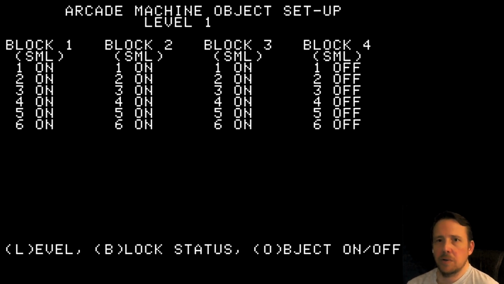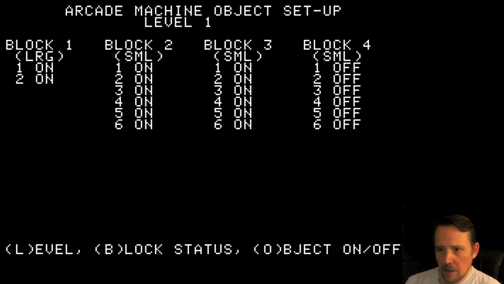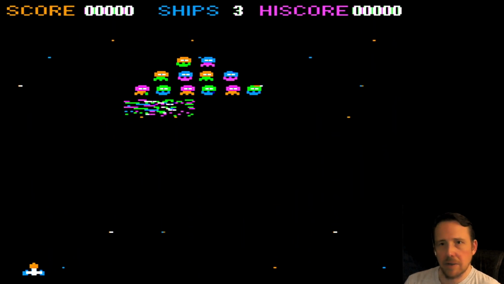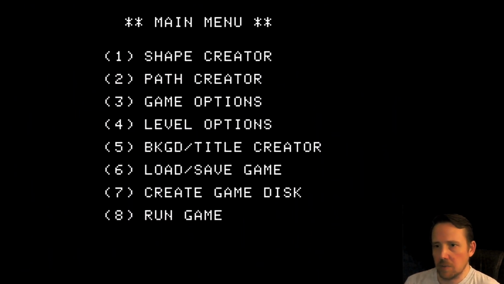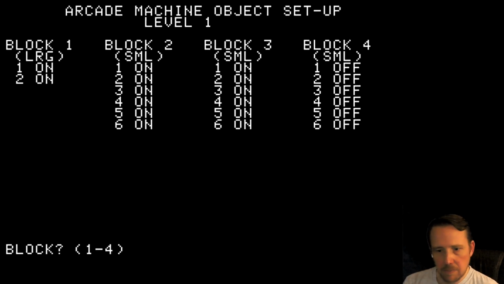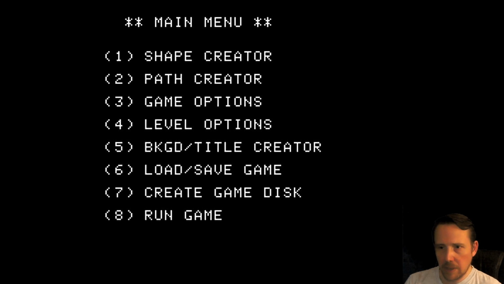You can do larger sprites than these default small sprites. But if you don't do that in the sprite editor first, let's turn it on and do it as a large sprite. Let's exit out of here. You just hit return to get back. Yeah, it's not looking good for that sprite, so you've got to make a corresponding large sprite. So I'm going to switch that back. Block 1, yes, small. Okay, we're back to normal here. I'm going to go back out.